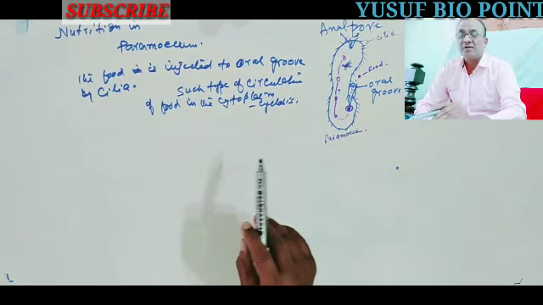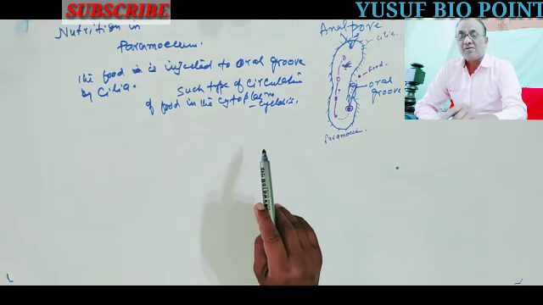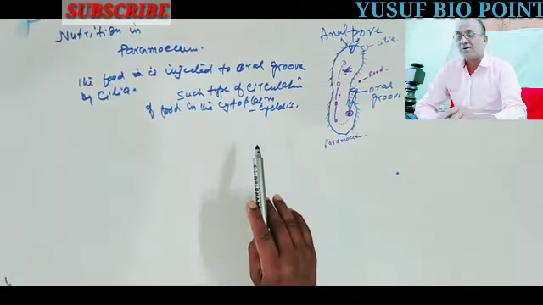So we have seen the two examples of unicellular animals, and next day we shall discuss nutrition.